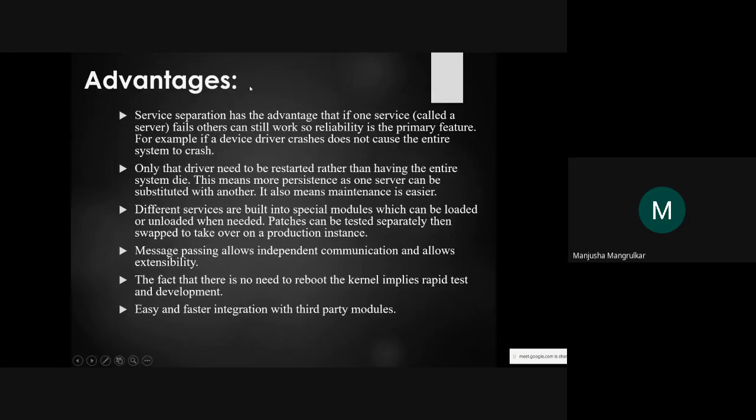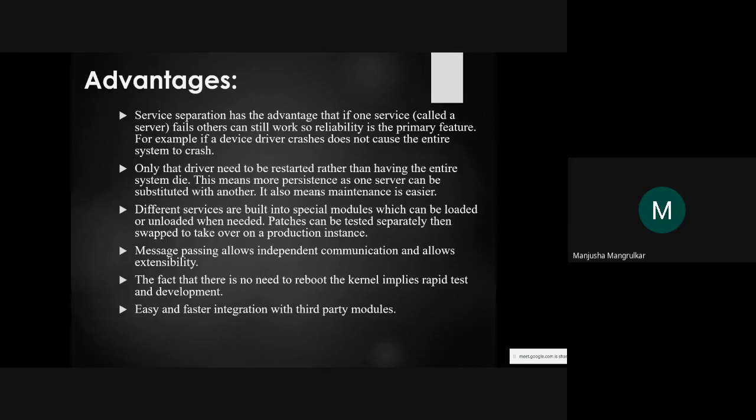This means more persistence, as one server can be substituted with another. It also means that maintenance is very easy. Suppose the input output system manages something, only that has to be reloaded. If there are any errors over there, the whole system does not have to be reloaded, so it doesn't take hours and hours of time.